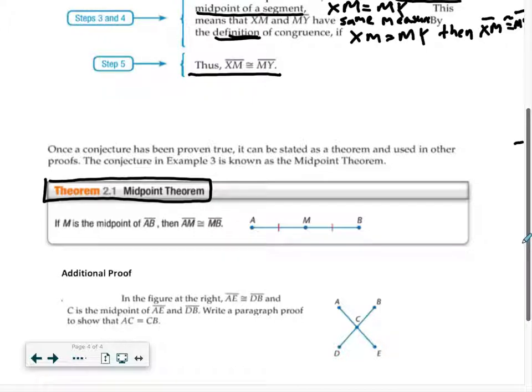So now, once a conjecture has been proven true, it can be stated as a theorem and used in other proofs. We call this one the midpoint theorem, theorem 2.1. If M is the midpoint of AB, then AM is congruent to MB.